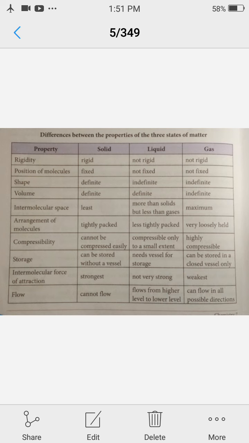Flow: solid cannot flow. Liquid flows from a higher level to a lower level. Gases can flow in all possible directions. Means gases can flow upward also, but liquid cannot flow upward, though it can flow. Solid cannot flow, but liquids and gases can flow. So one new common term we can give to them, that is fluids. Liquids and gases are also called fluids because they both can flow.